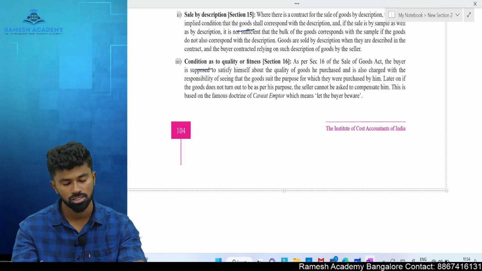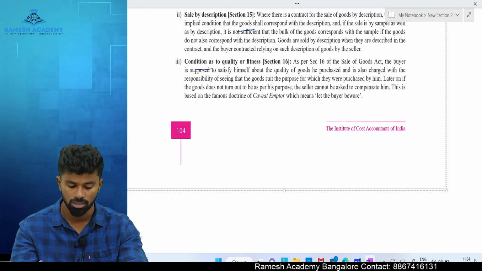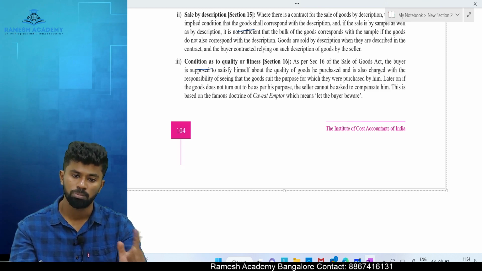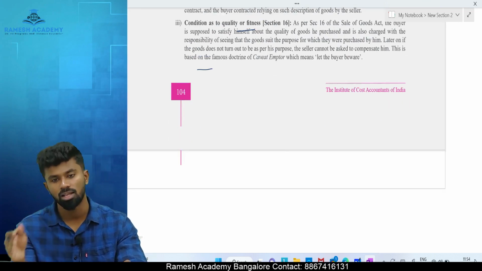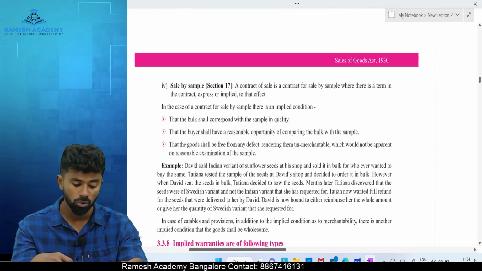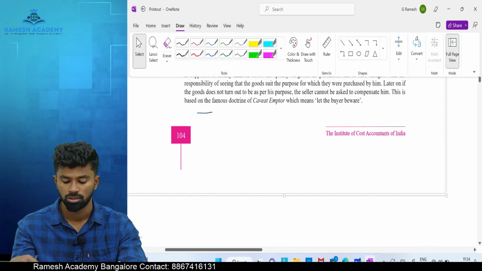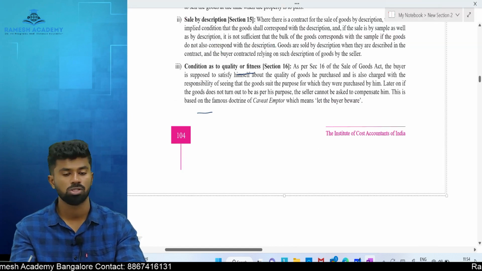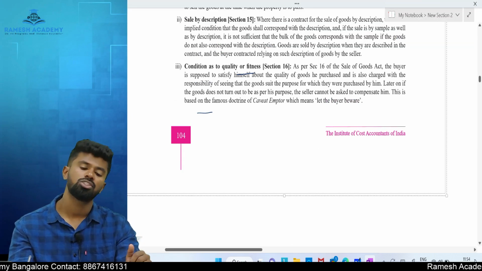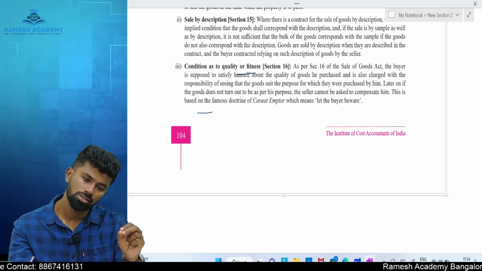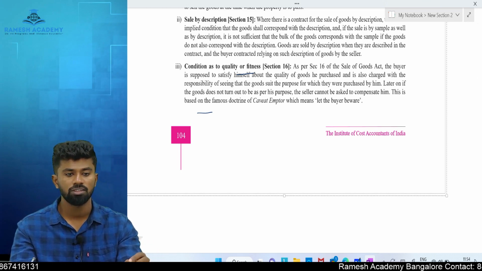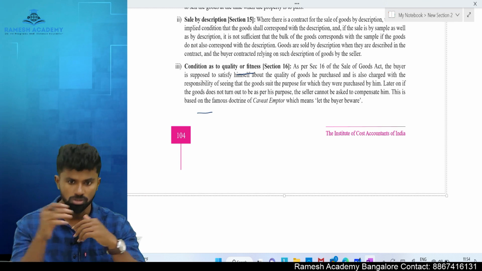What are the three conditions? The first condition is that the buyer should make the seller aware of the purpose for which he needs the goods. Second condition is that the seller should be dealing with the goods in the ordinary course of business.